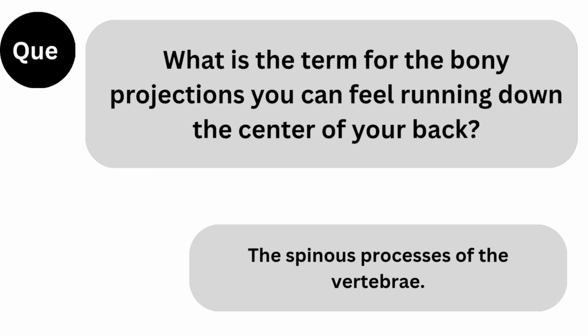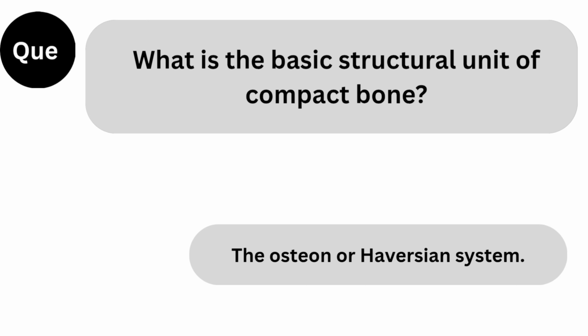Next question. What is the term for the bony projections you can feel running down the center of your back? Answer: the spinous processes of the vertebra. Next question. What is the basic structural unit of compact bone? Answer: the osteon or Haversian system.